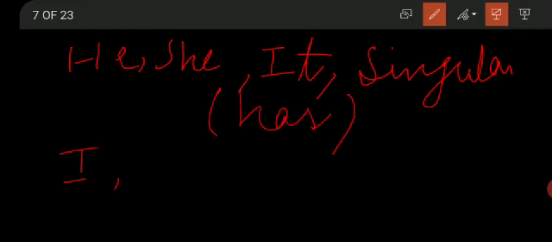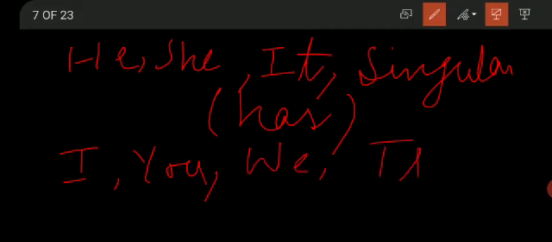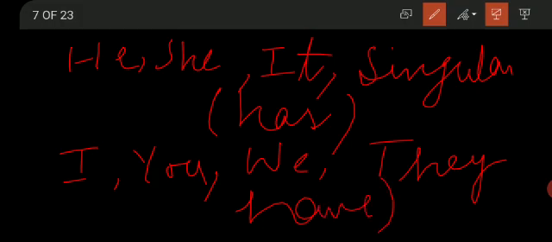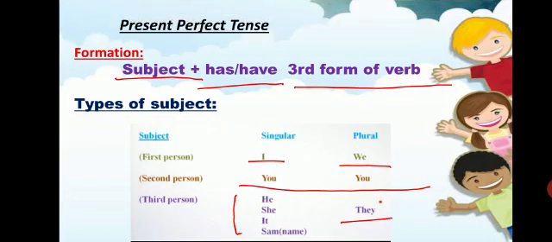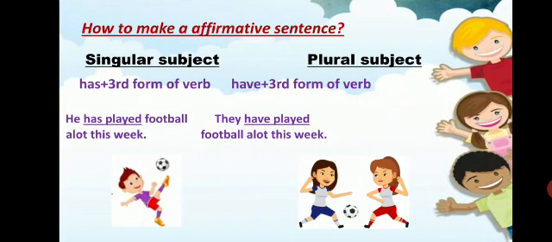With I, you, we and they or any plural thing, we use have. Okay, so has is used with the singular ones and have is used with the plural ones, but I is basically a singular subject, but there is an exception that we use have with I. So remember this thing.